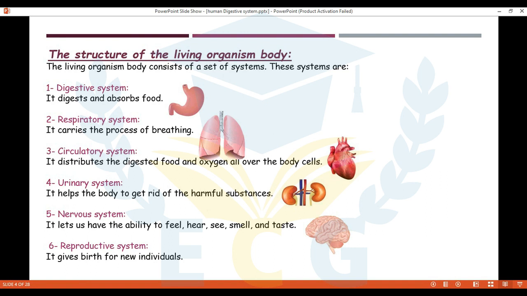Okay. And number 5, the nervous system. The brain is the main organ for the nervous system. It lets us have the ability to feel, hear, see, smell, and taste. So all the 5 senses. Taste, smell, see, hear, and feel. Okay. And the reproductive system, it gives birth to a new individual who looks like us. So the parents have offspring. The parents have babies. So this is considered a new individual.